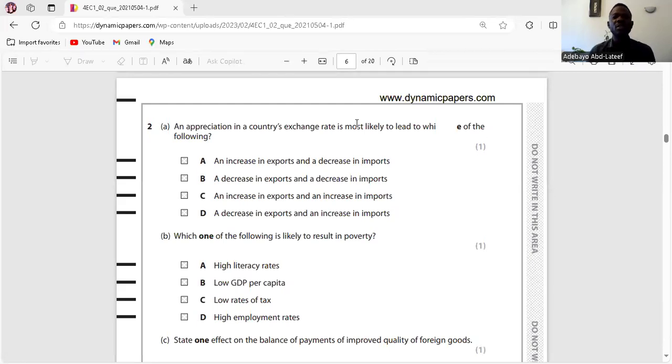Question 2. An appreciation of the country's exchange rate is most likely to lead to which one of the following? One, an increase in exports. Okay, let me just explain this. When the country's currency appreciates, it increases the price of exports and reduces the price of imports. So that means a decrease in exports because the price of exports becomes expensive, and it increases imports because the price of imports becomes cheaper. Is it clear? So the answer is D. We move on.